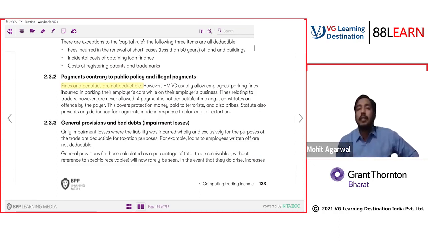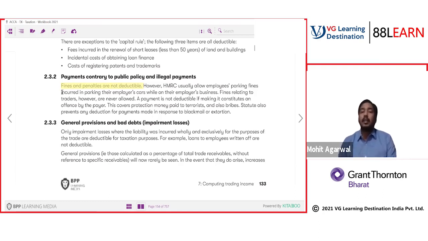So don't you think it's a parking fine which should be allowed, because the employee incurred it while performing their duty for the employer? Maybe he was in a hurry, or maybe there was a genuine reason he was not able to park properly. That's why the parking fine was incurred.